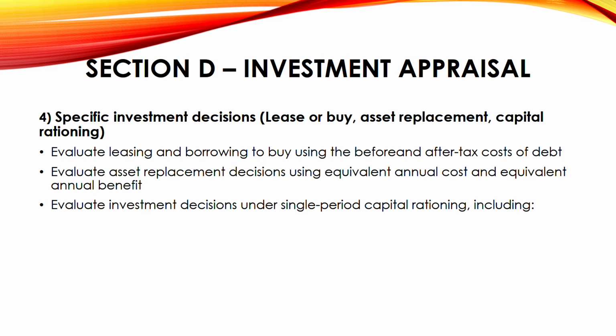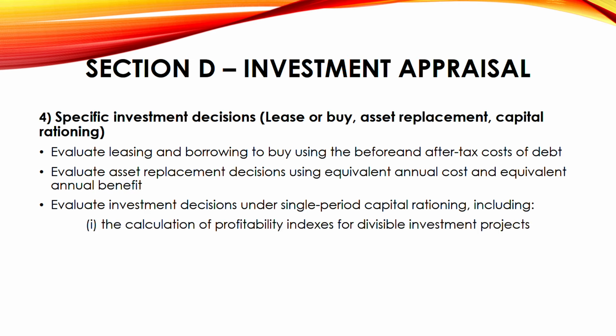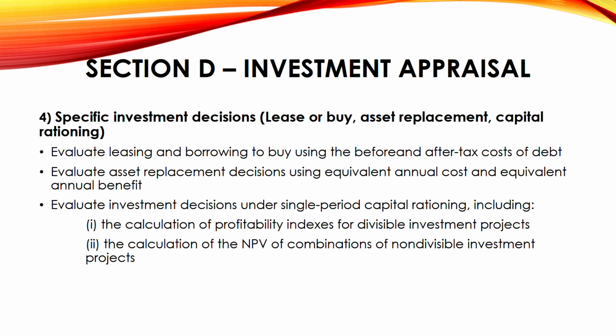So it's limiting. You have to decide, right? Single period means only for 1 year. Now, how are we going to do it? For that, we have to do some calculation. The profitability indexes for divisible investment projects. Don't worry, we'll know what this profitability index is, and what divisible investment projects are, when we actually go through this. Calculation of net present value of combinations of non-divisible investment projects. A discussion of reasons for capital rationing. Why capital rationing?